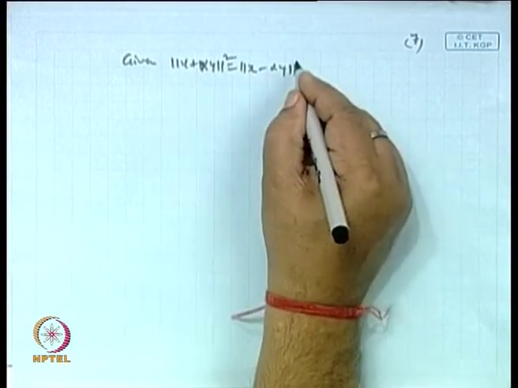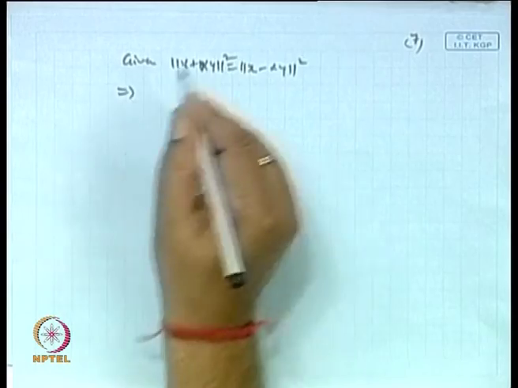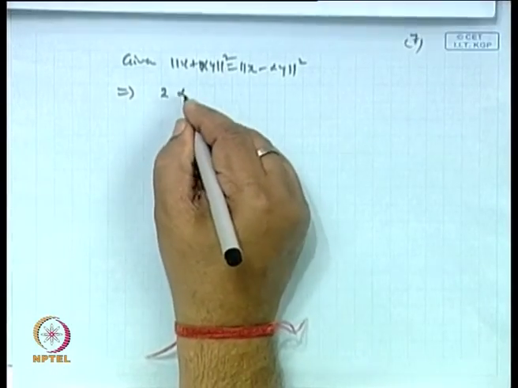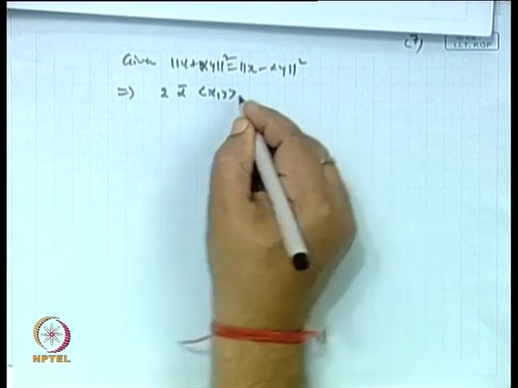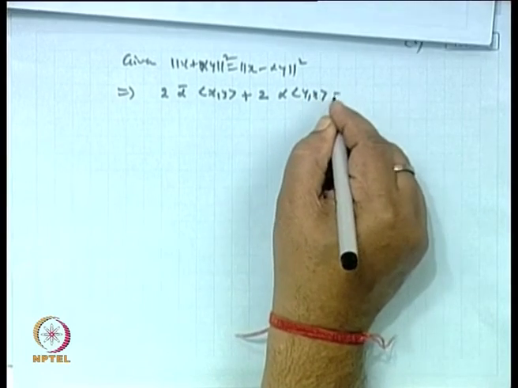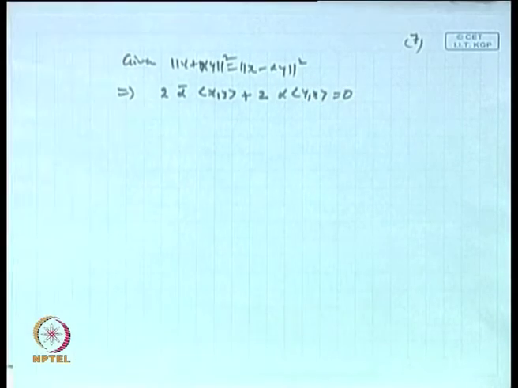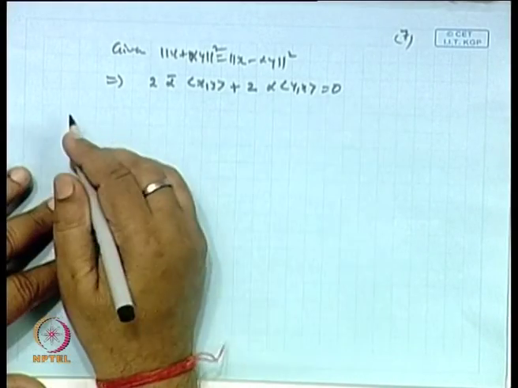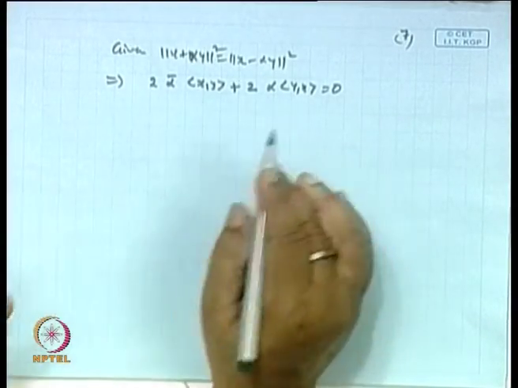So squaring this will lead to 2 times alpha bar inner product of x y plus 2 times alpha inner product of y x is 0. Okay. Now the 2 gets cancelled.